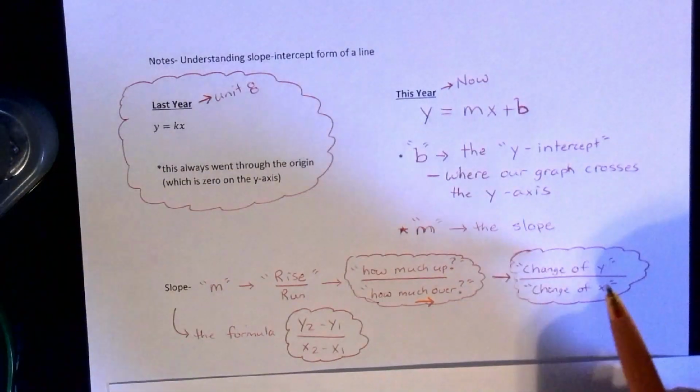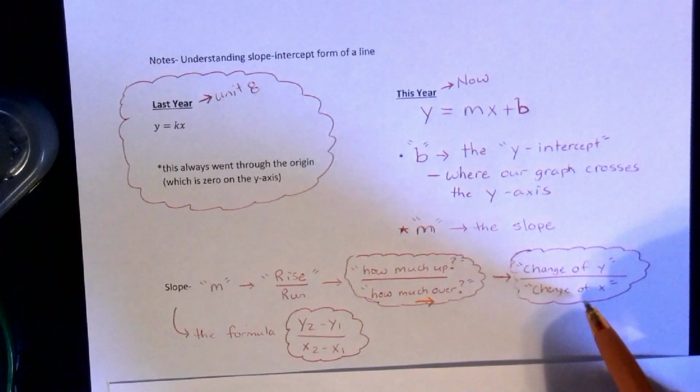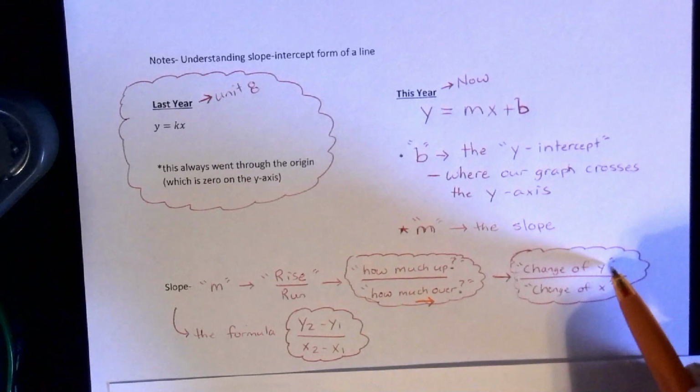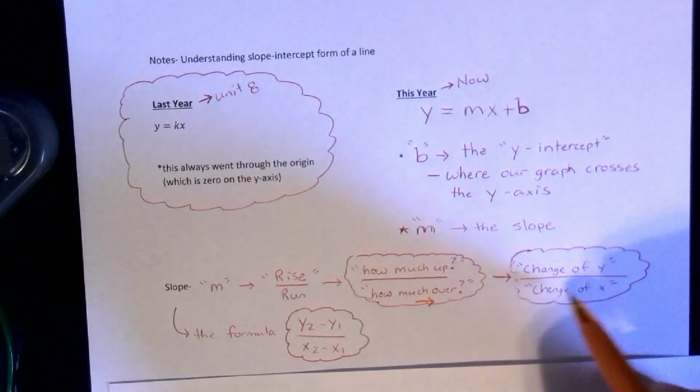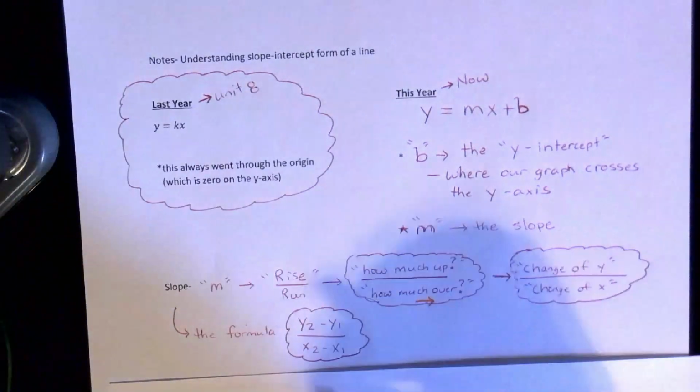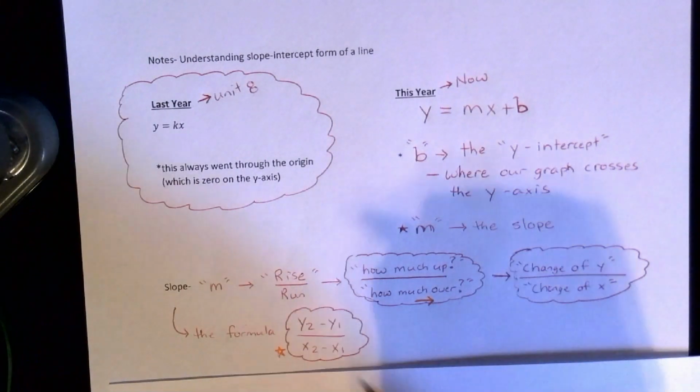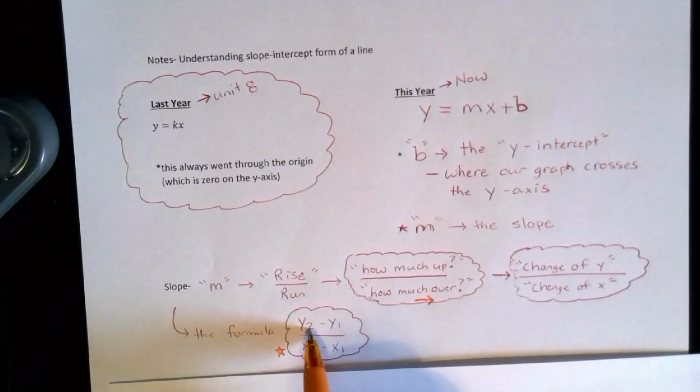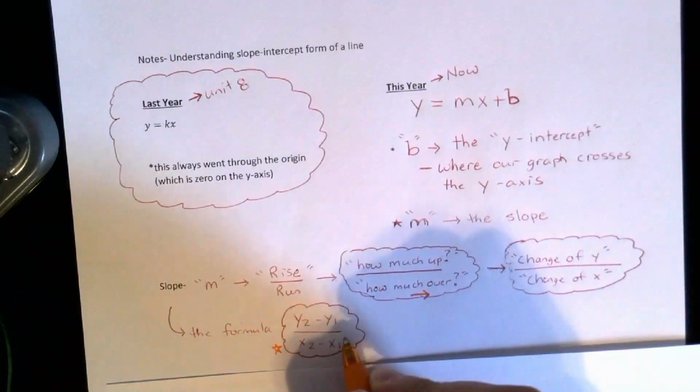You'll hear m referred to as the change of y over change of x. Again, the y-axis goes up and down, so it's a change of how much up or down. Change of x, how much left or right. And here's the formula that you'll see. This is subscript 2, 1, and subscript 2, 1. So if you have two coordinates to use, you could actually do the calculation for it.